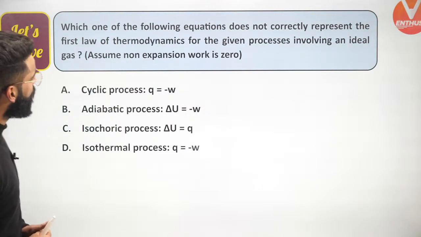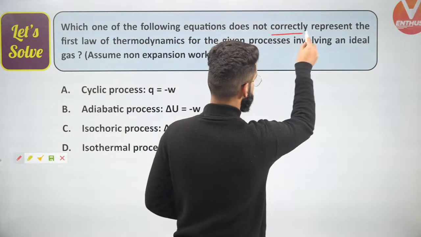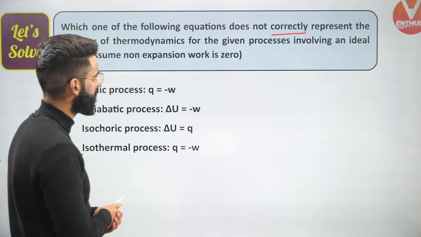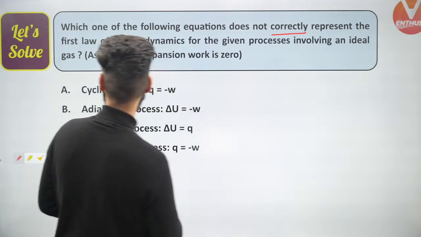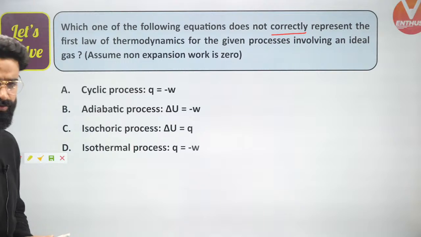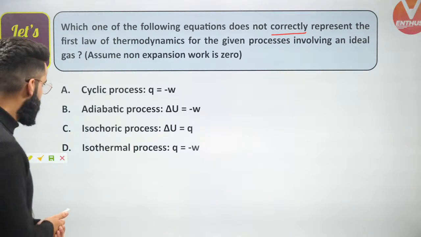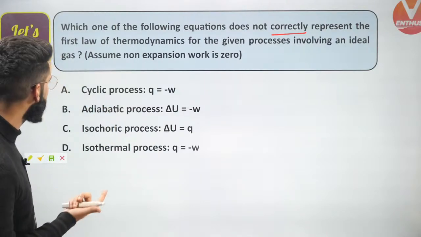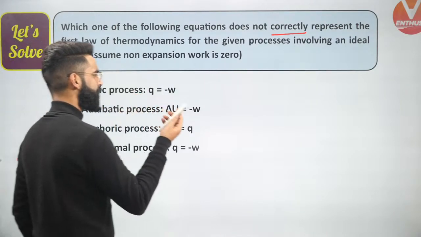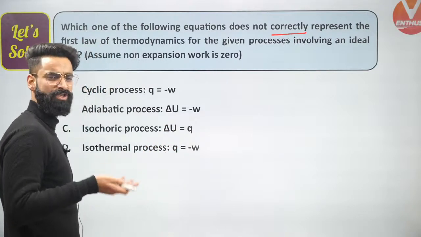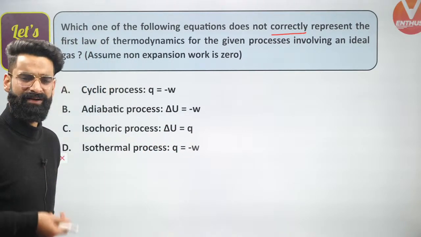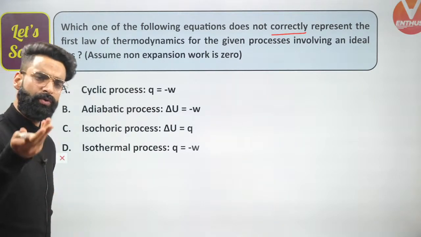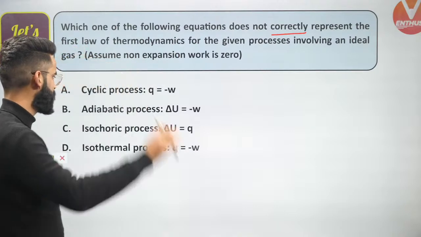Which of the following equations does not correctly represent the first law of thermodynamics for the given process involving an ideal gas? Assume non-expansion work as 0. Have a look, guys. I need to select the incorrect option. For the cyclic process, delta U will be equal to 0, because for a cyclic process the change in the value of a state function is always 0. If delta U is 0, Q is equal to minus W. So the first one is absolutely correct.